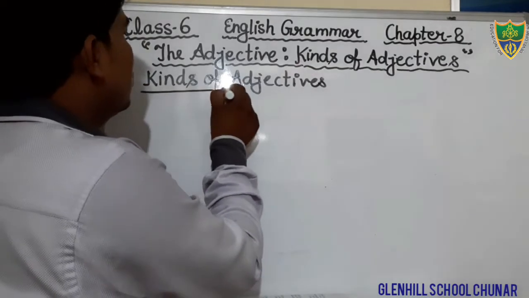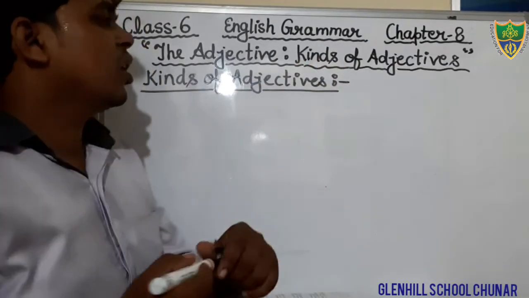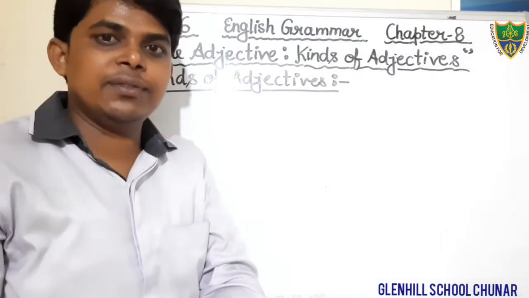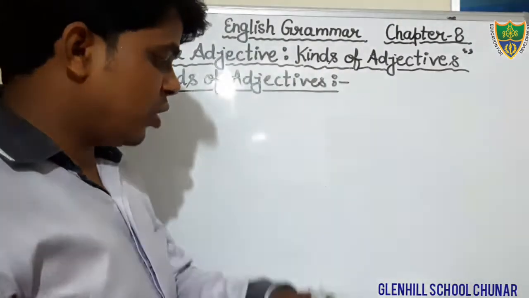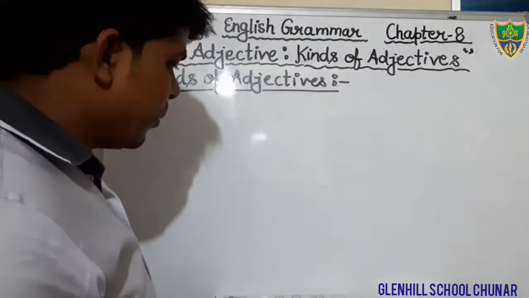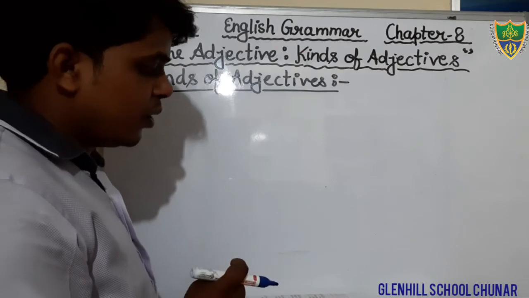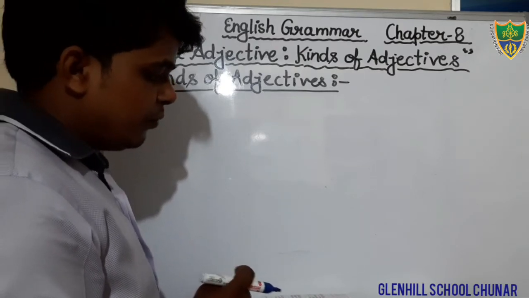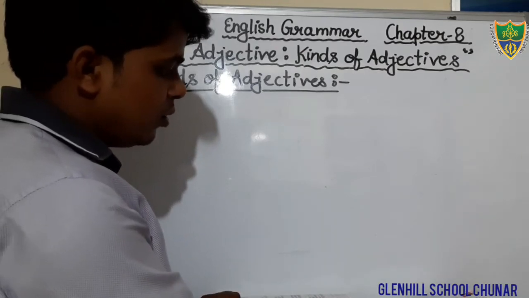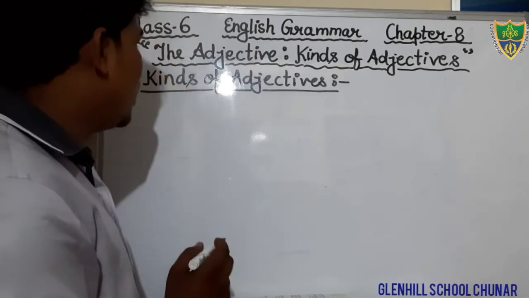Just put the heading kinds of adjective. Dear students, you write down in your book. It is also given there. First kind is adjective of quality.